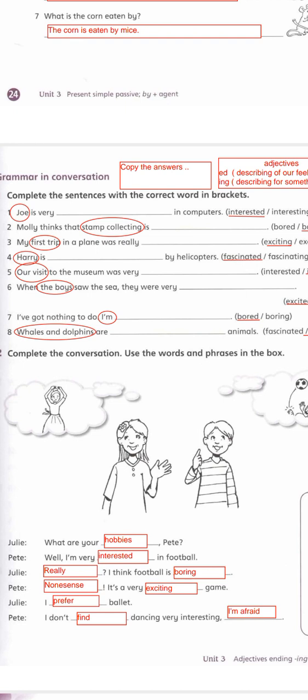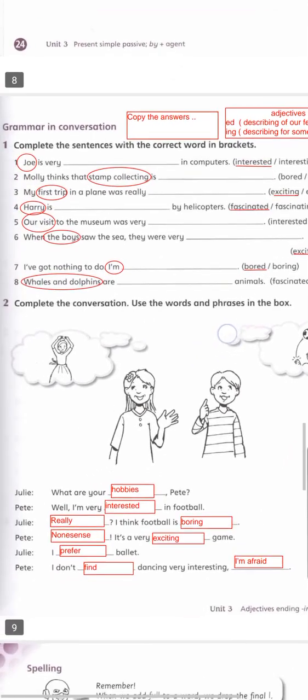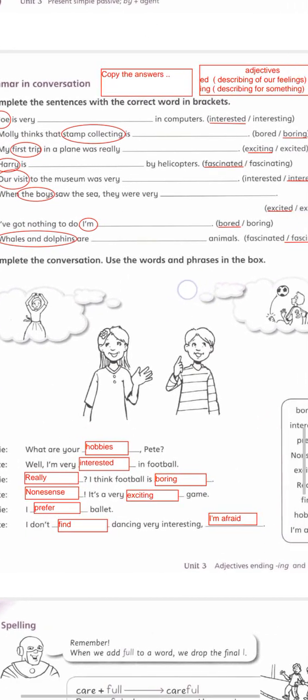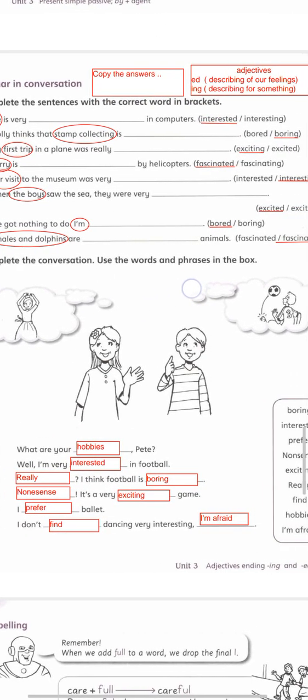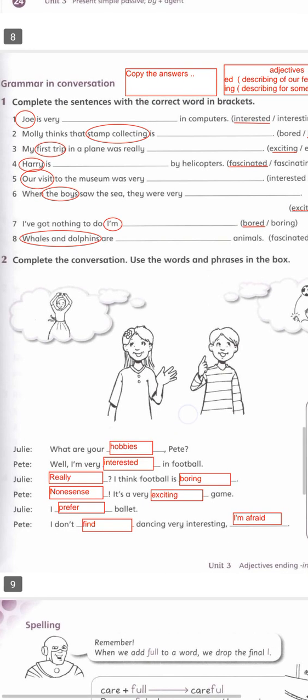Harry, here I describe the feeling of Harry. Harry's feeling is fascinated. Our visit is interesting. When the boys are excited, here I explain the feeling of the boys, so I add ed. Here I add ed because I am describing my feeling.